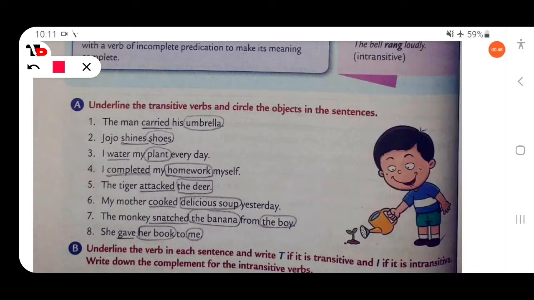Okay, the man carried his umbrella. So here carried is the transitive verb and the object is umbrella. If you want to know the presence of an object in a sentence, then you have to ask what or whom. So here, the man carried his umbrella. What carried? Just ask what or whom to the verb. What carried? Umbrella. So here umbrella is the direct object and carried is the transitive verb.